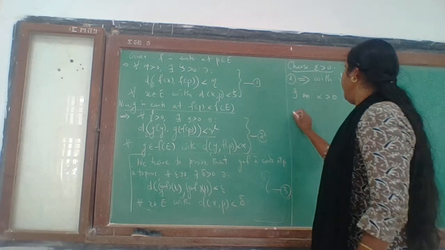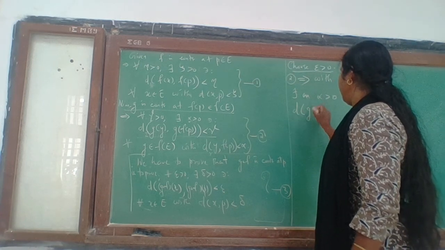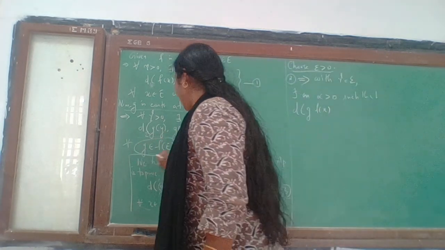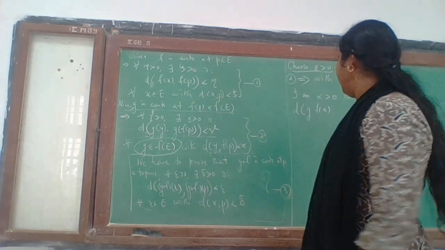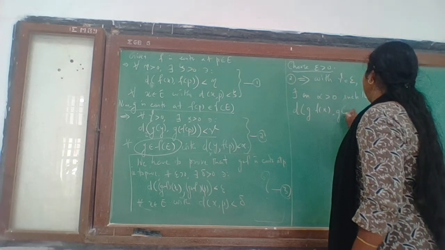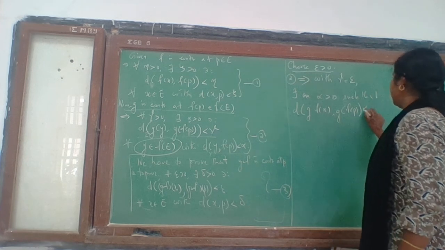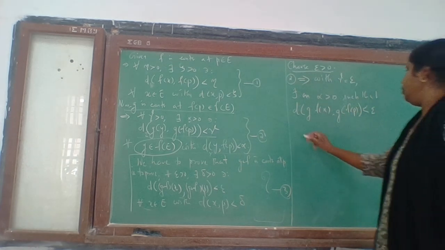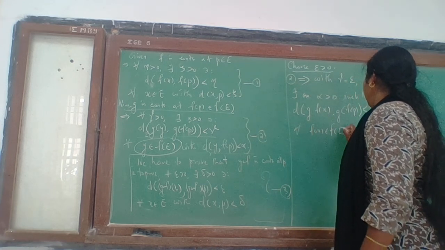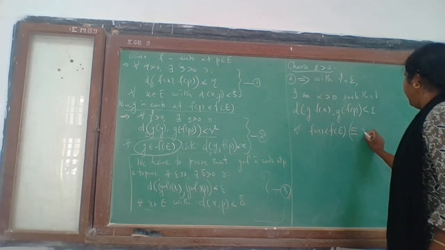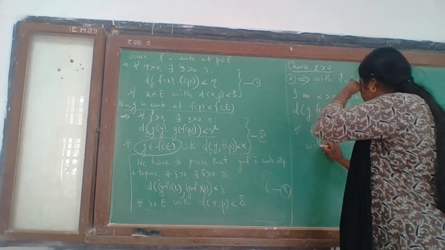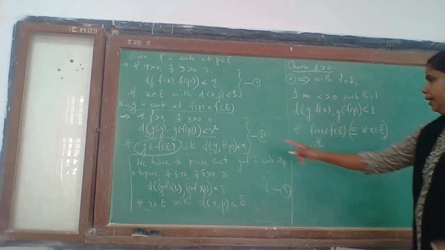the distance d of g of f of x, I replace this y by f of x, because y is a point in f of E, so that it is f of x for some x in E. So g of f of x, g of f of p, the distance is less than epsilon for all f of x in f of E, and that is equivalent to say that for all x in E with, what is the condition, d